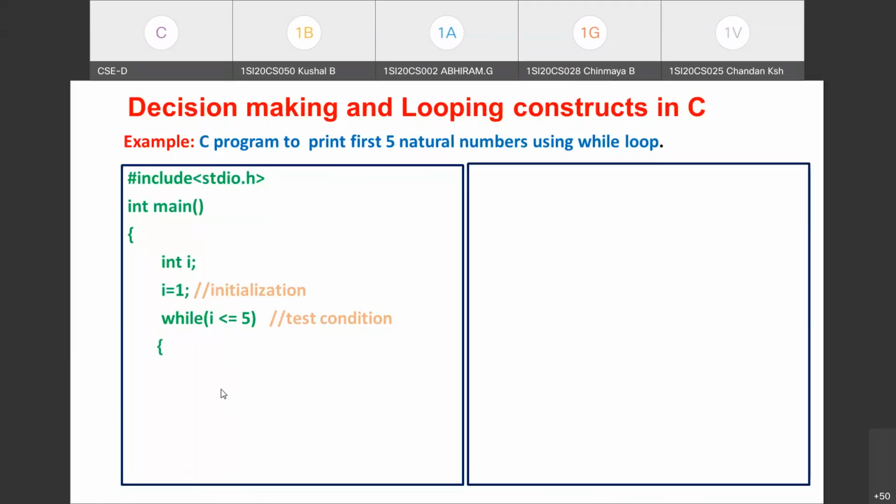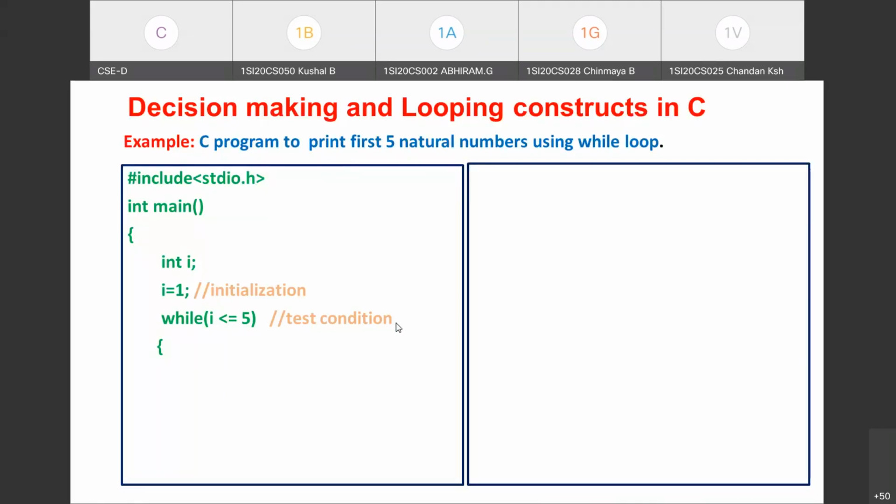After this test condition is written, we'll open the curly brace. Since multiple statements are to be executed, I'm using curly braces here. What is the operation to be performed or repeated? I need to print the first 5 natural numbers using the while loop construct. So what operation is to be repeated n times? It is the print operation.